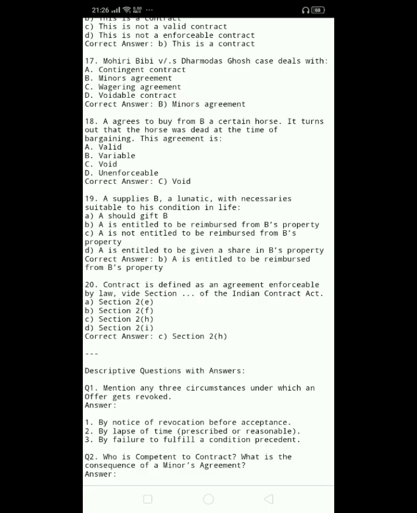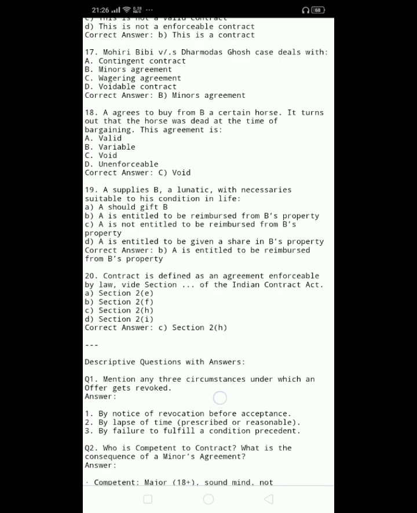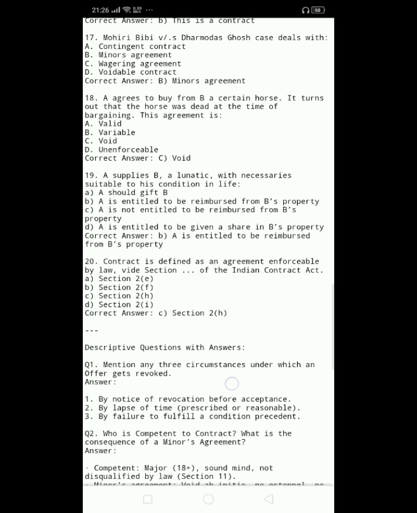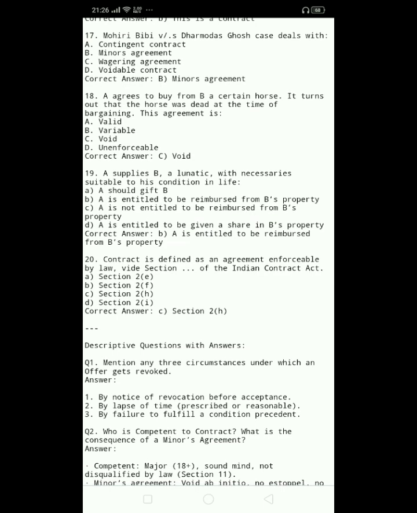19. A supplies B, a lunatic, with necessaries suitable to his condition in life. A. A should gift B. B. A is entitled to be reimbursed from B's property. C. A is not entitled to be reimbursed from B's property. D. A is entitled to be given a share in B's property. Correct answer, B. A is entitled to be reimbursed from B's property.